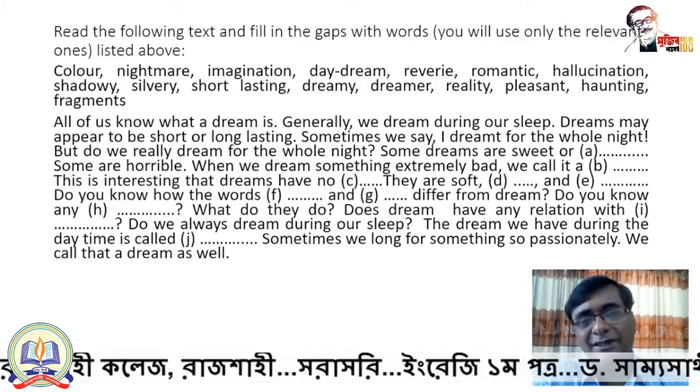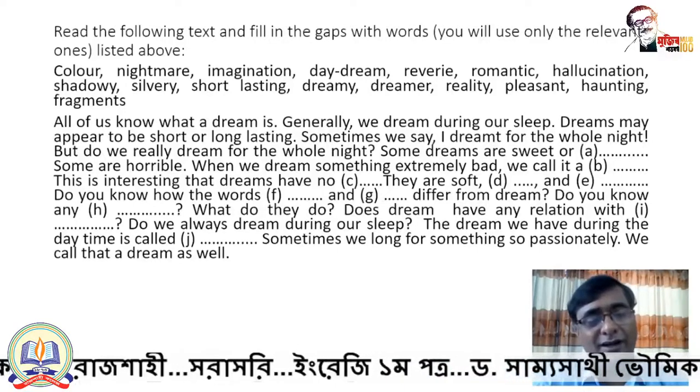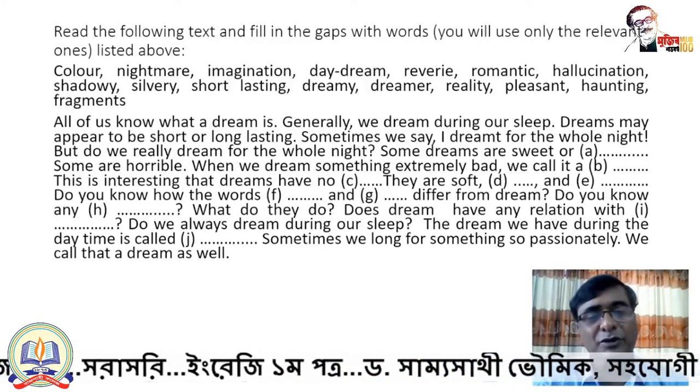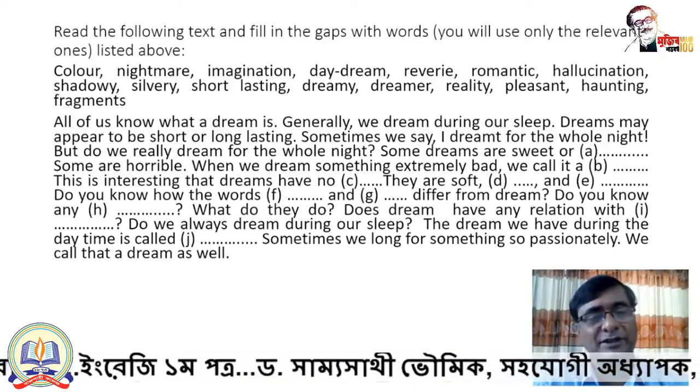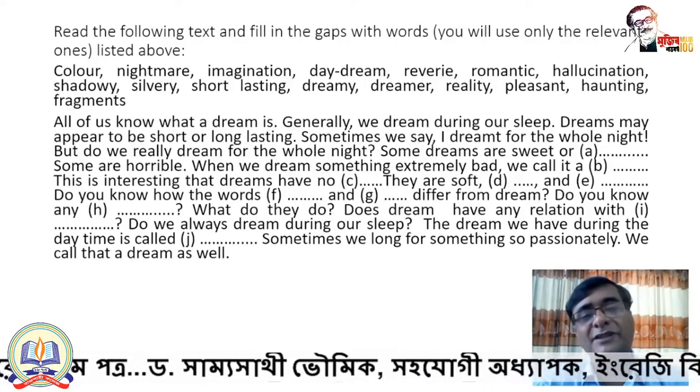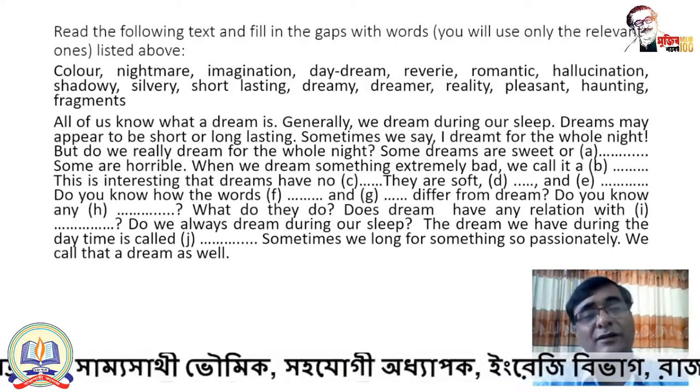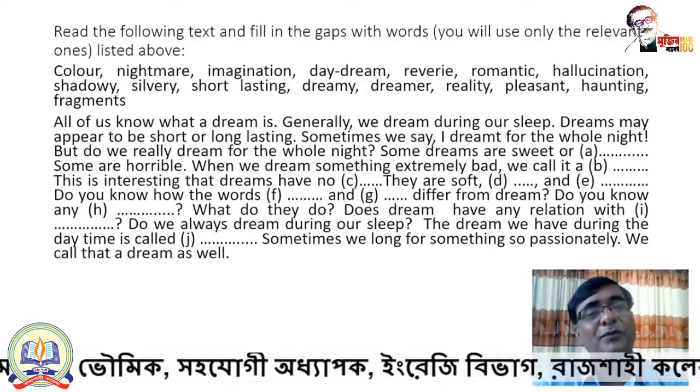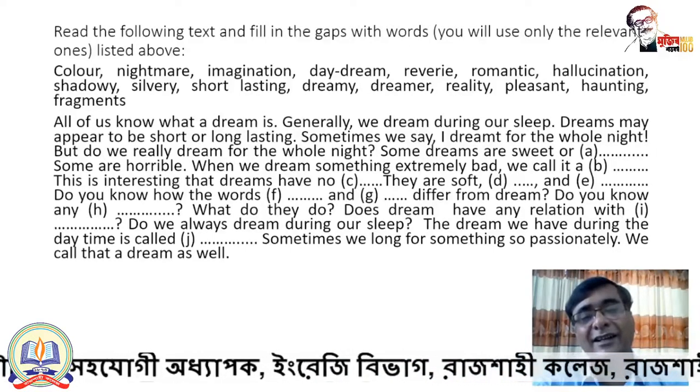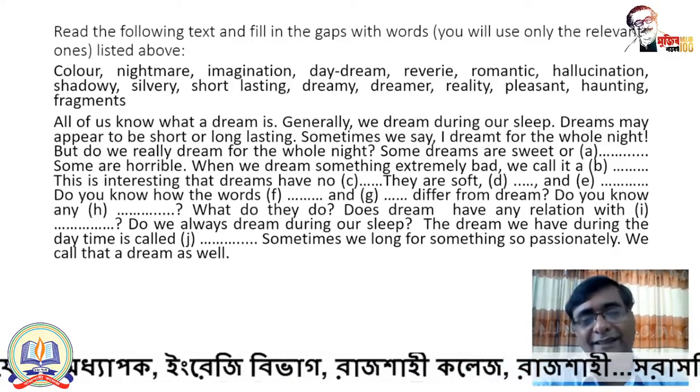But right now we are simply discussing what can be the appropriate word to choose in the gaps. This is interesting, that dreams have no, so dreams have what? Dreams have no, I guess that color can be used in this gap.